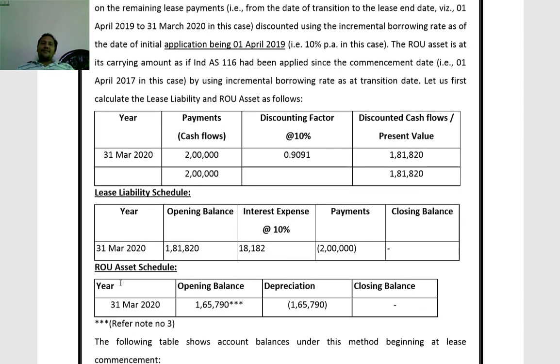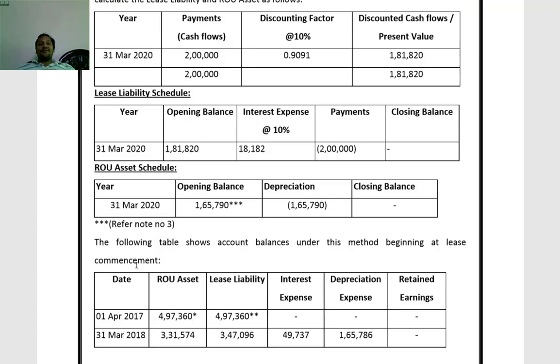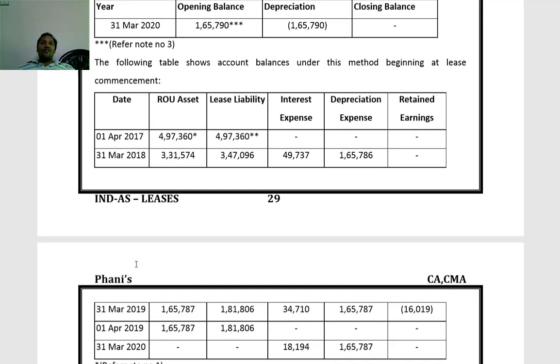Then, right of use of asset. For this schedule, we have to calculate as if it has been followed from the beginning. So for this, we have to prepare the working note. Before this schedule, we have to prepare the working note, by considering as if it has been followed from the beginning. Now for that we will go for working note.